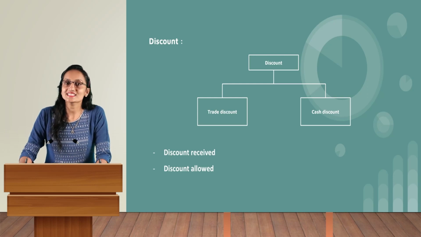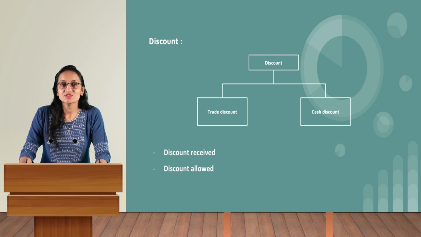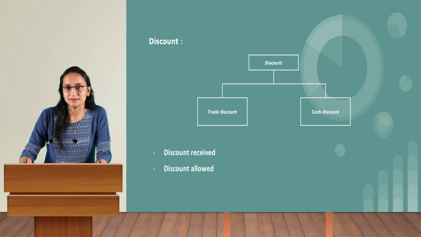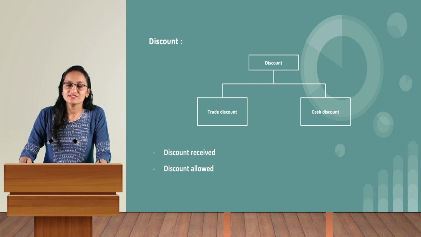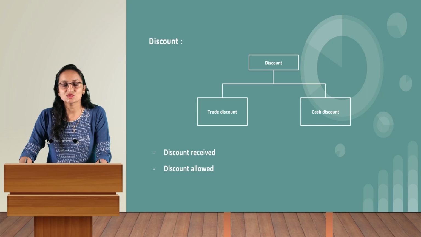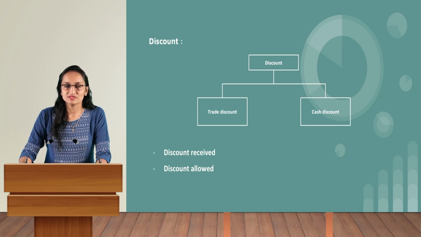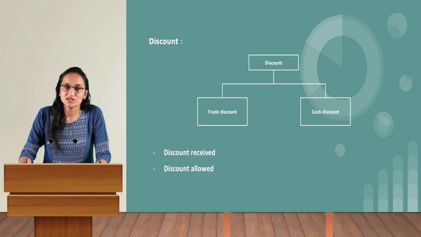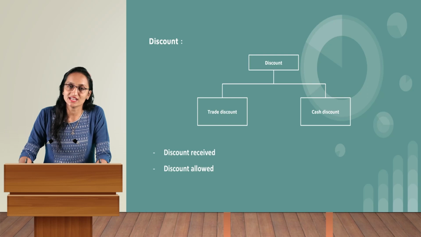The next thing is cash discount. Cash discount means whenever deals happen for purchase and sales, an amount deduction is given when the business owner gives the money or receives the money at the same time. So that would be cash. Whenever the transaction happens in terms of cash, at that point of time some amount is given as discount. That is known as cash discount, and this is recorded in accounts.